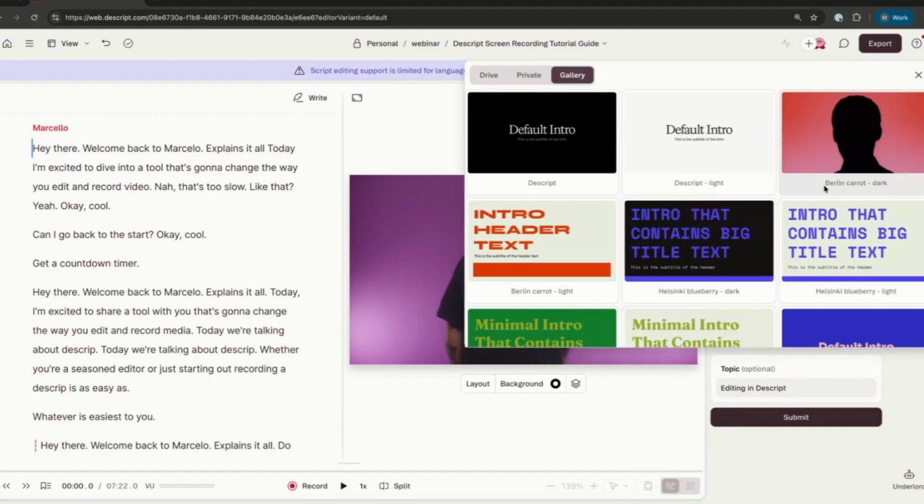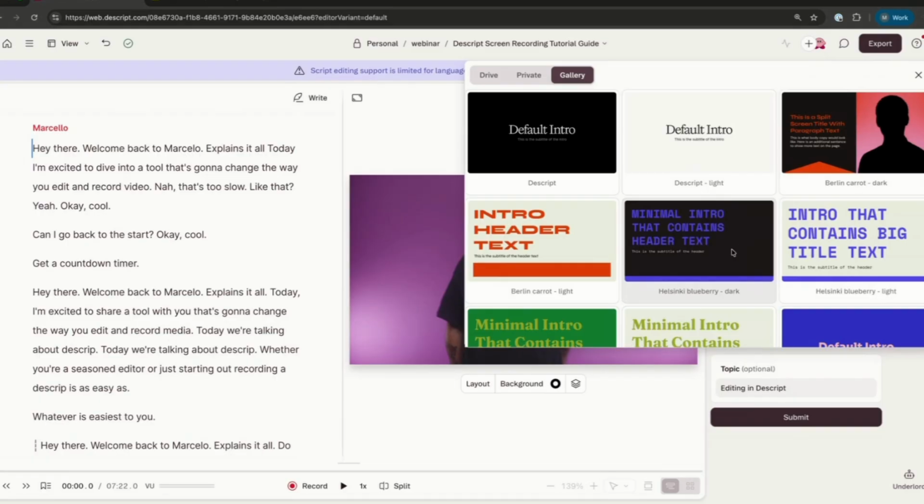I mentioned earlier that you can also do things based on your brand or your style. You can create custom layout packs, but we do have default ones available for anybody if you want a good starting point. And I'll show in a short moment that you can save any of those layouts, so that if you make any adjustments, you can save that for future use, and again get that repeatable, quick visual guide to your ever-changing narrative content. But here, just stylistically, I really like the Berlin Carrot Dark and the Helsinki Blueberry layouts. Those are just visually my favorites.